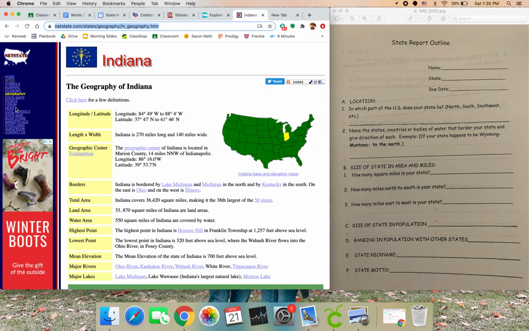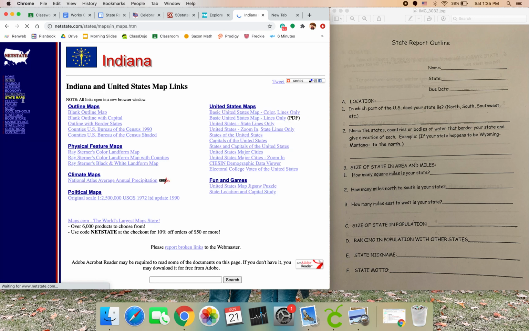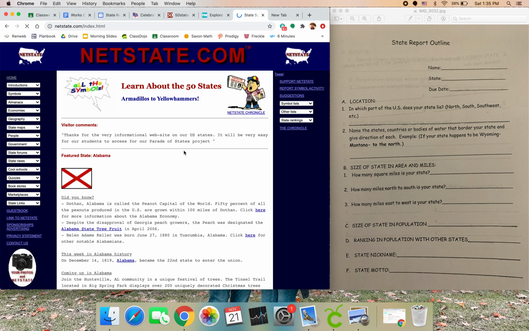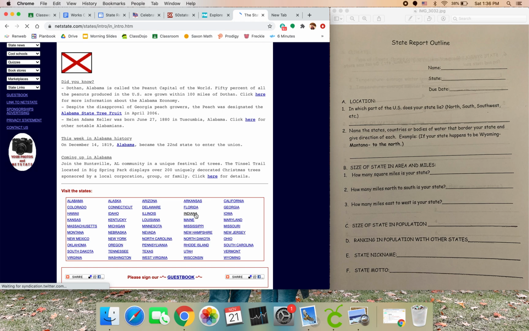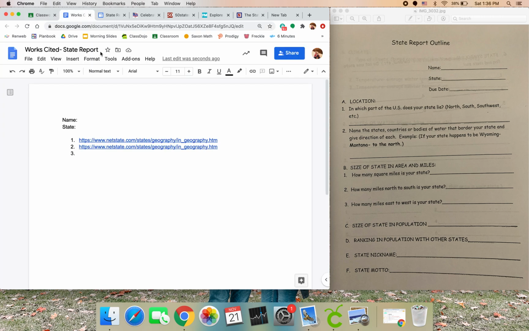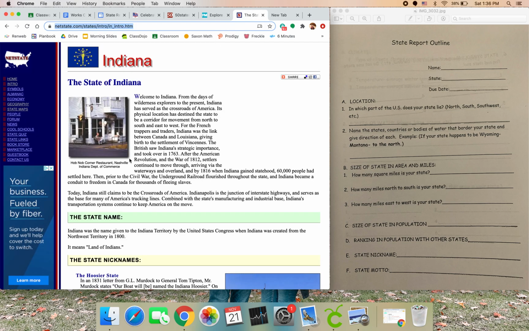But notice, if I were to have found it on state maps, let's just pretend I found it on, actually, let me go to the home of Indiana. No big deal. Okay, the state of Indiana. If I come up here and I found something on this website, notice that it's different. Each page in each website has a different URL, a different website name. So you cannot just put NetState. That does not show me where you got the information. You have to actually type in or copy every different page of each website that you find.